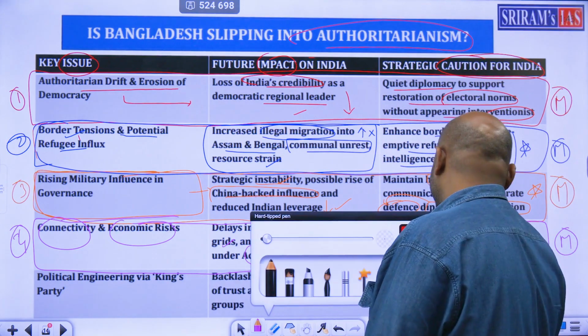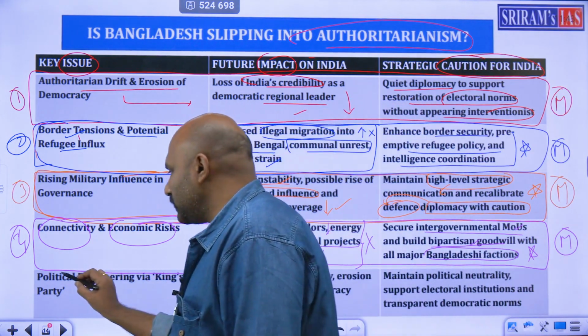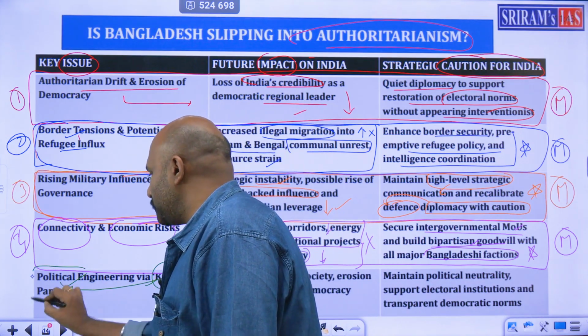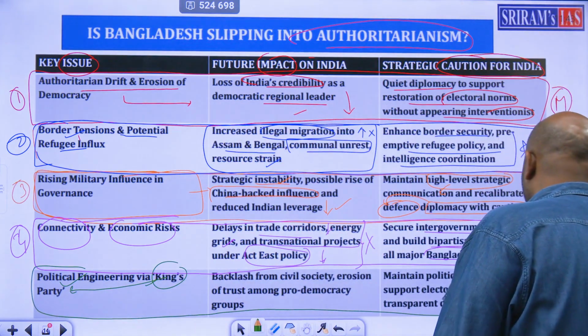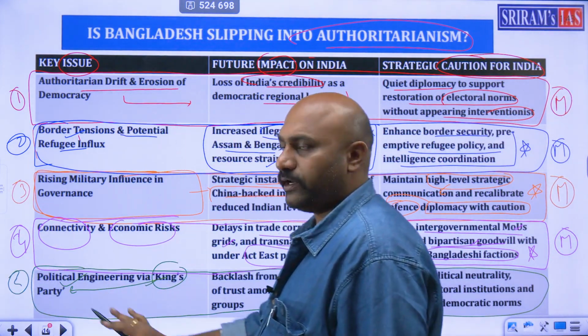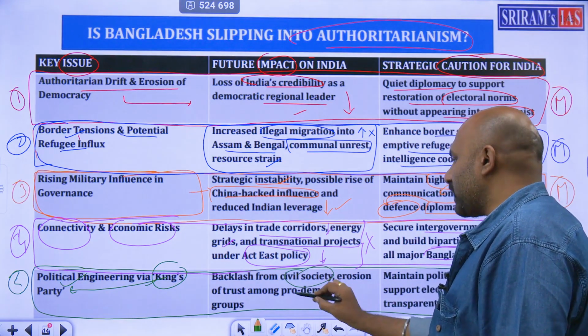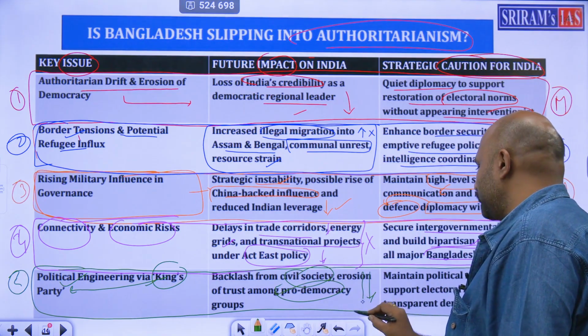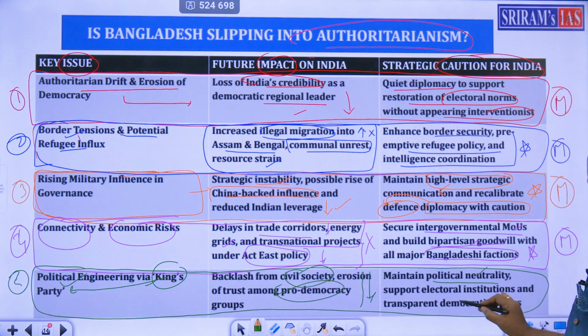Moving on, next is political engineering and King's Party. This is a big issue and becomes too political, but it is a very important point that you have to mention. This is the fifth major point that you have to write. One is civil society backlash, and trust among pro-democracy groups will reduce. Because of that, we must maintain political neutrality, encourage electoral institutions, and follow transparent democratic norms. This is also very important for your mains.